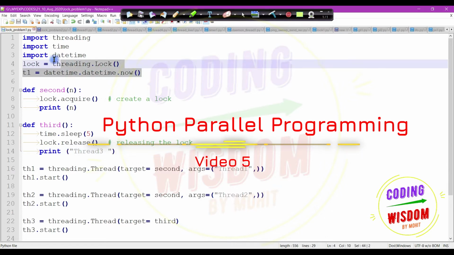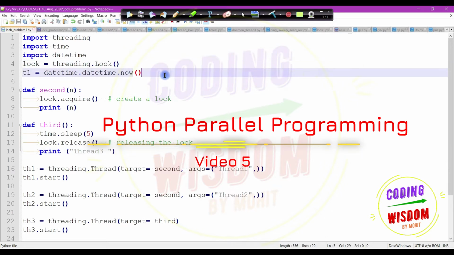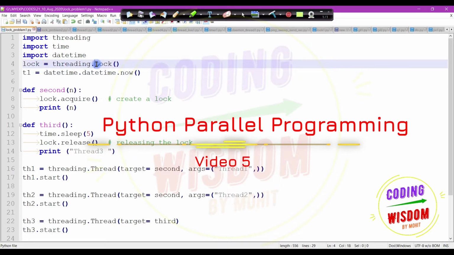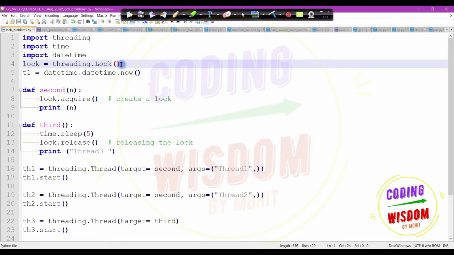In the previous video, we discussed the problem regarding the lock mechanism. You have seen the problems. Now let's see the solution. What was the problem? The lock created by the Lock class does not remember which thread acquires it. So this is the first problem.